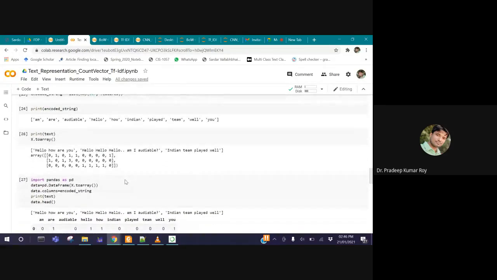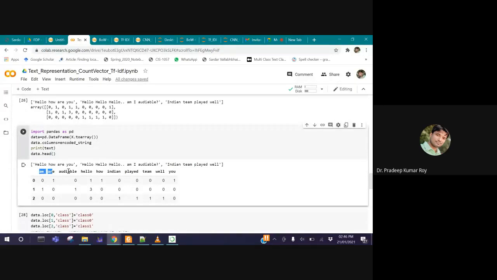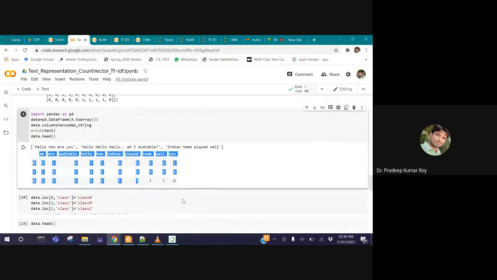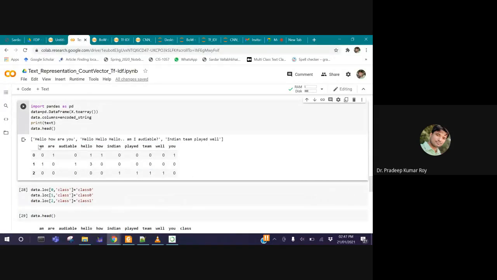In order to avoid this, here the same lines are repeated, and if you want, you can save this encoded vector into a new file as well. Here some classes I have assigned. Here you can see how the messages are presented in the data frame format.